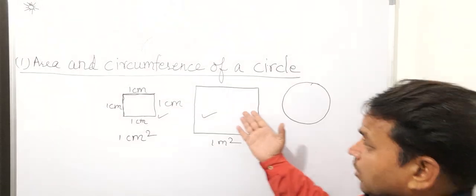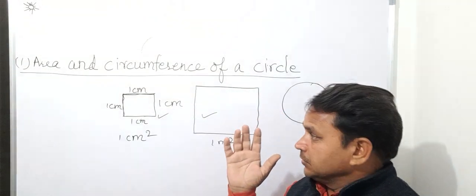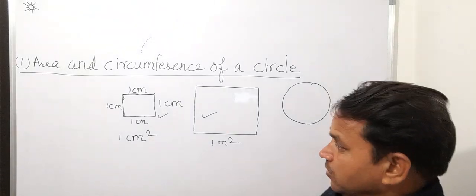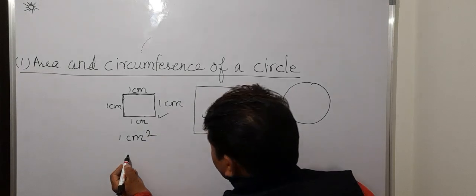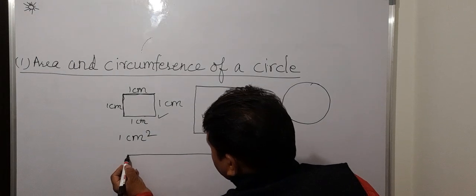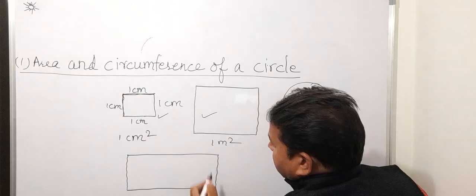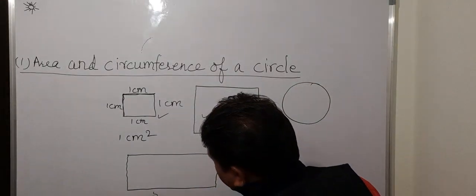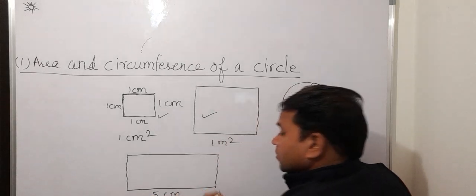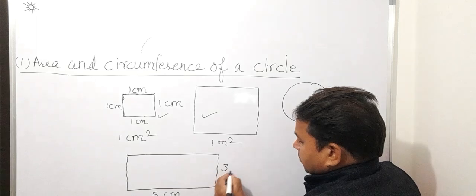Now in any figure which is four-sided, square or rectangular, you can easily find the area, because it can be divided into square units very easily. Suppose this is a rectangle with length 5 centimeter and breadth 3 centimeter.